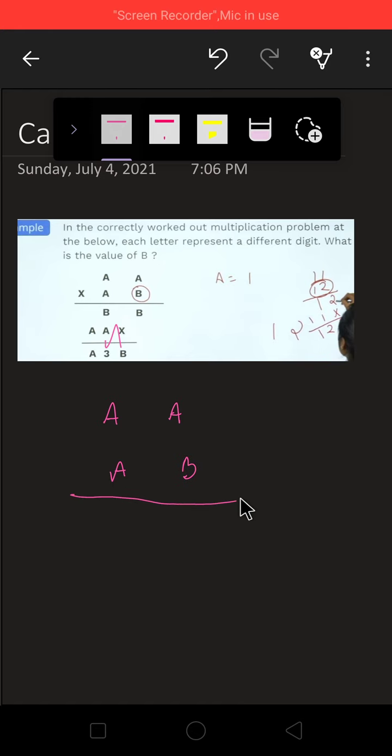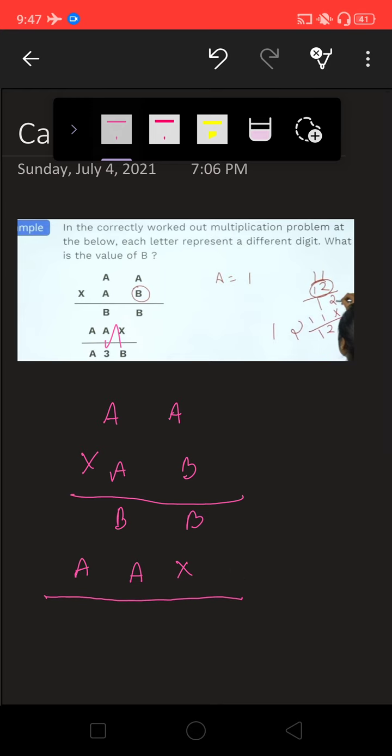So what have they given you? A, B multiplied by B, B, A.